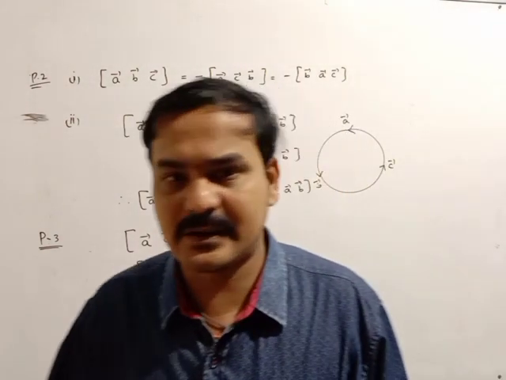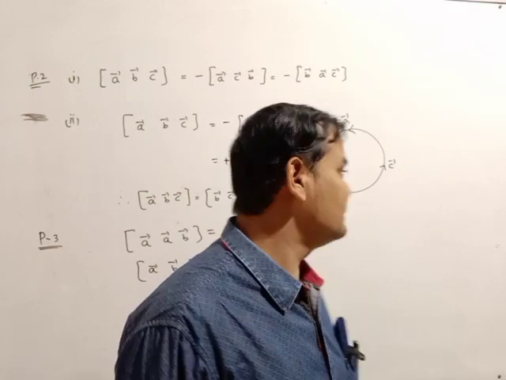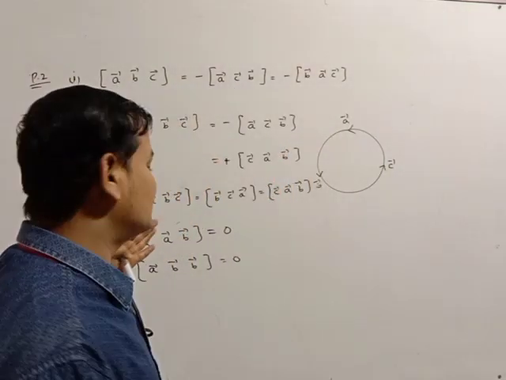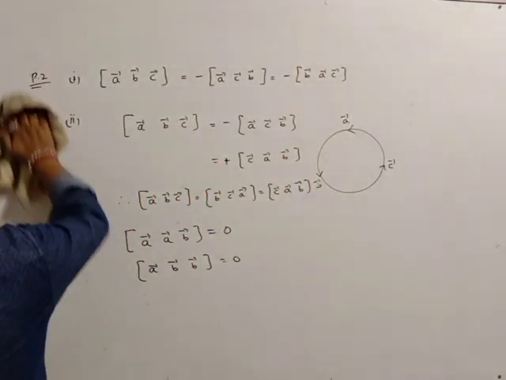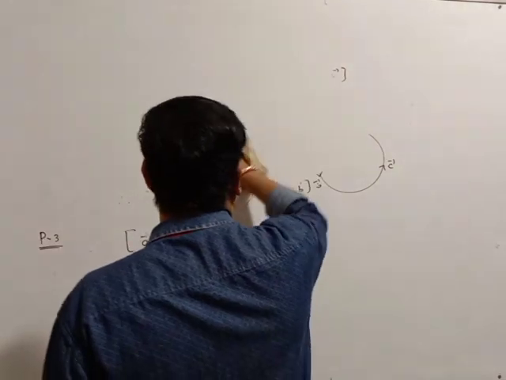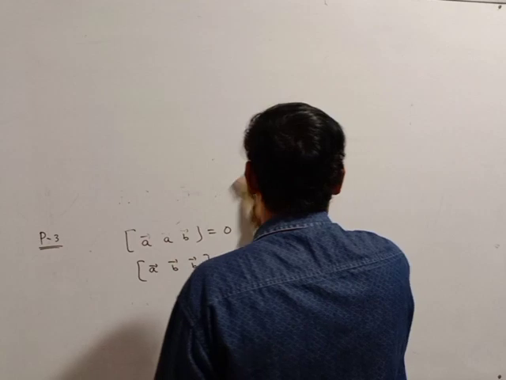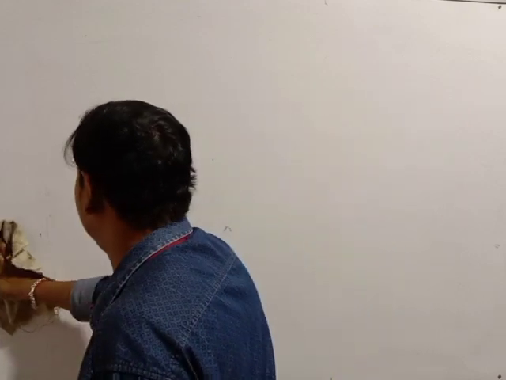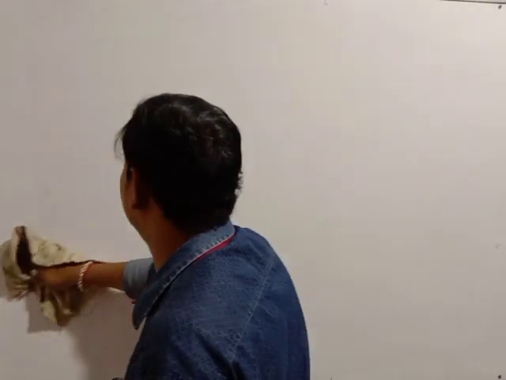First one is how to find the determinant, how to find the box; second one is the interchanging concept; third one is the equal concept. Next, fourth property.